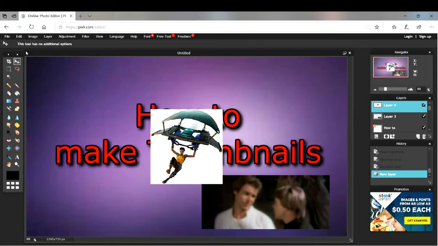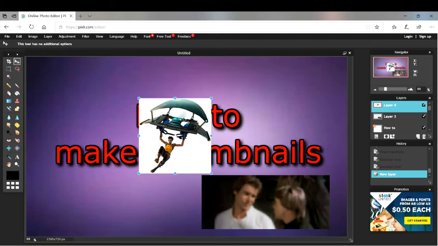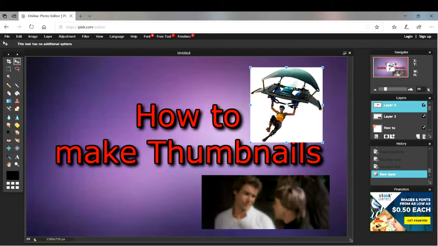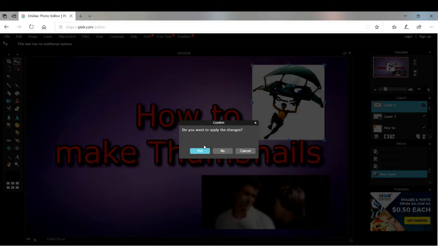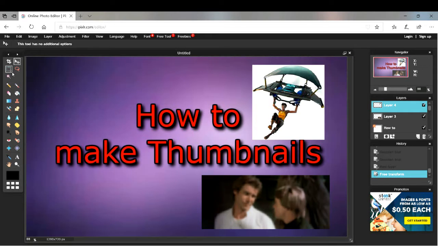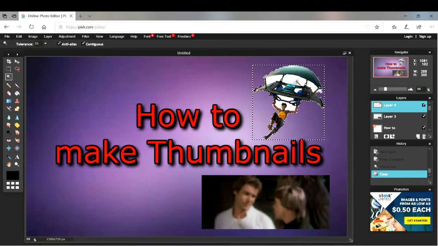You go back. Now, I can always go to edit, free transform, and move it wherever I want, but it's not going to look good because it's a white background, which makes it unprofessional. So, the way you do it is you click on this magic wand, click anywhere on the white, click delete. Now it's still white there. Click that, delete, delete, delete. You keep on doing it.